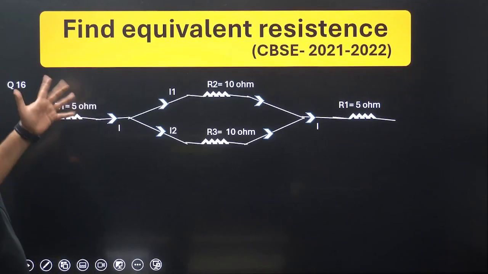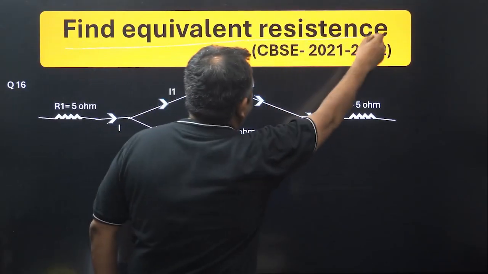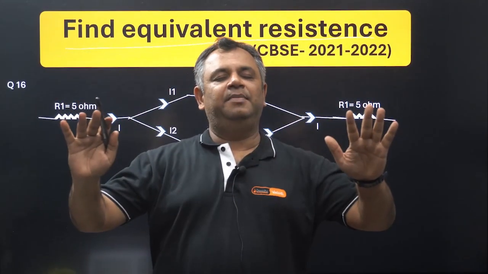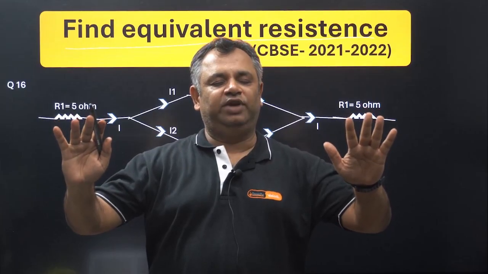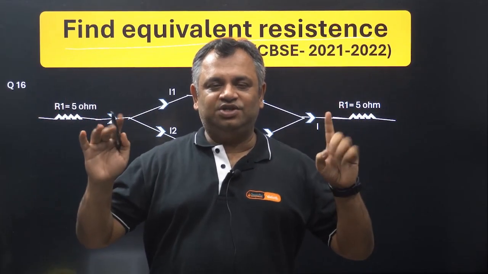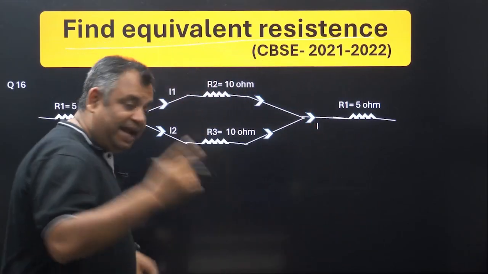A very complicated question, and they have asked to find the equivalent resistance. CBSE 2021, the question was asked. So remember the resistance unit. What is that? Ohm. When you see a resistance question, first say ohm, and now let us solve. Again the rule remains the same.